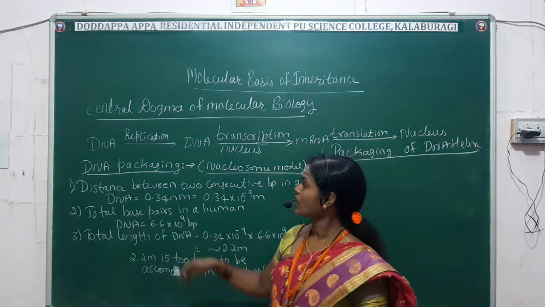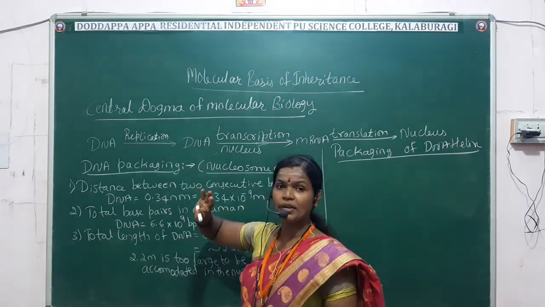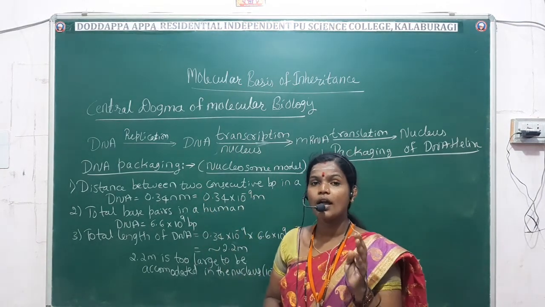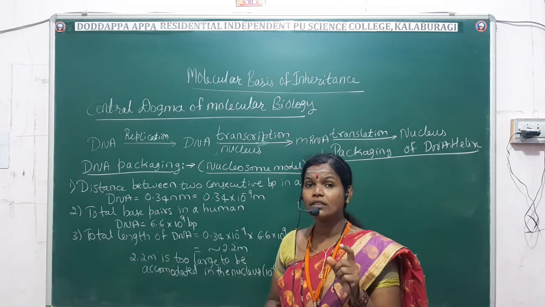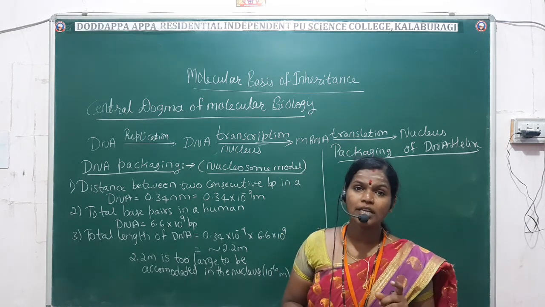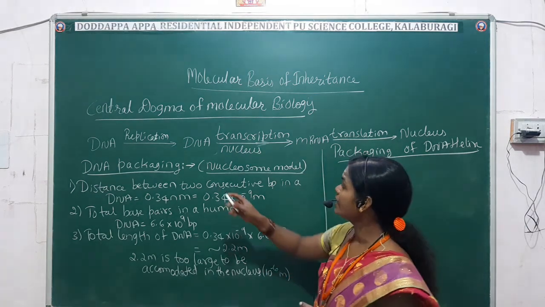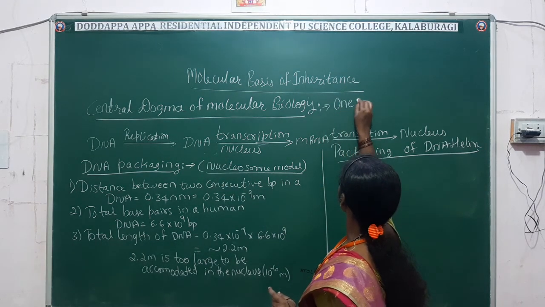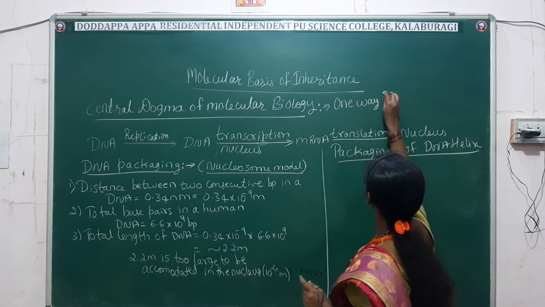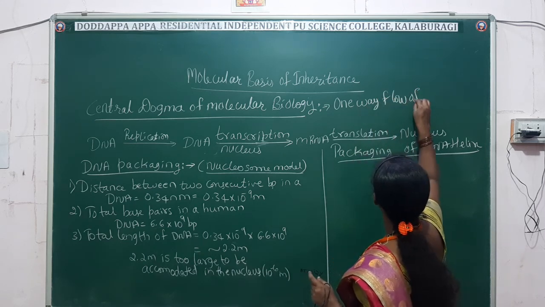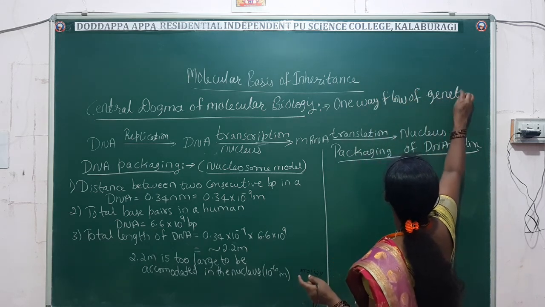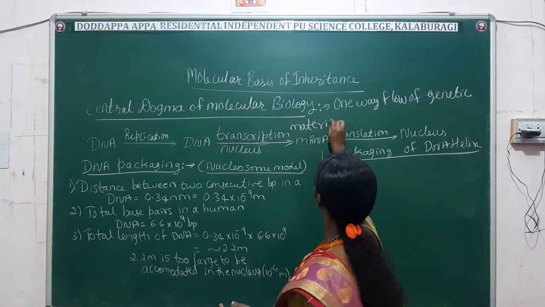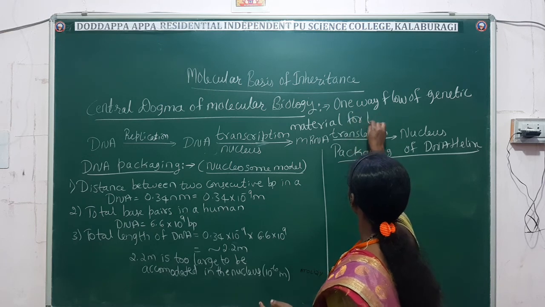Now, it can also be defined as, first of all, central dogma means it is the main theme, and what the central dogma defines is the one-way flow of genetic material for protein synthesis.